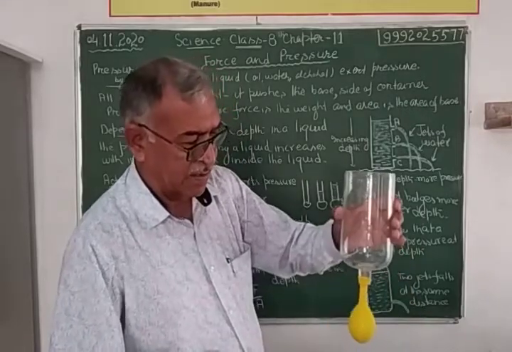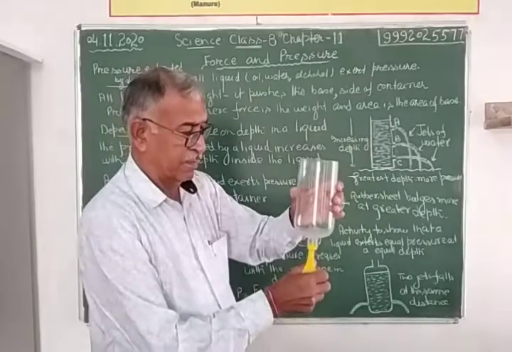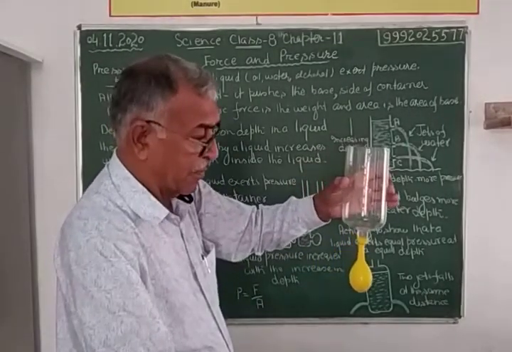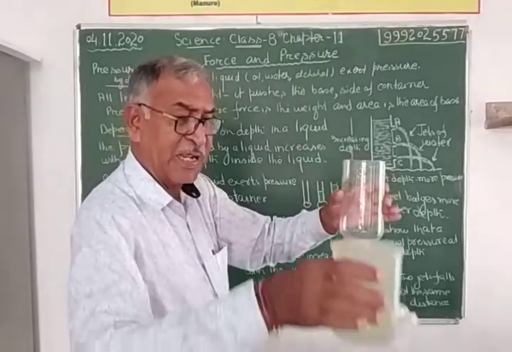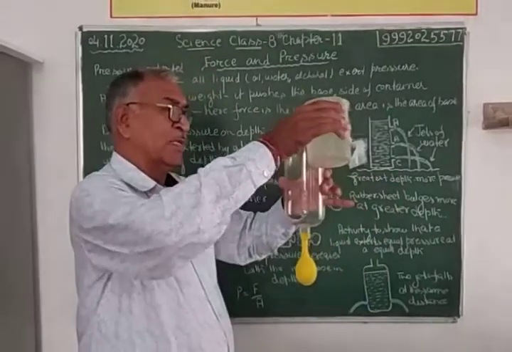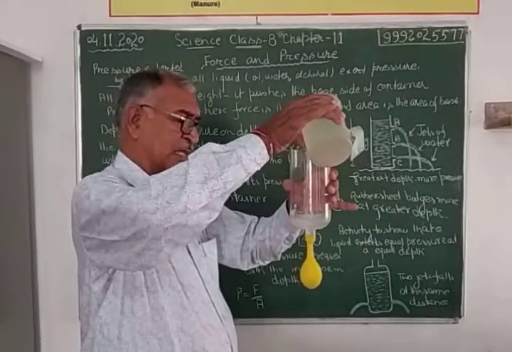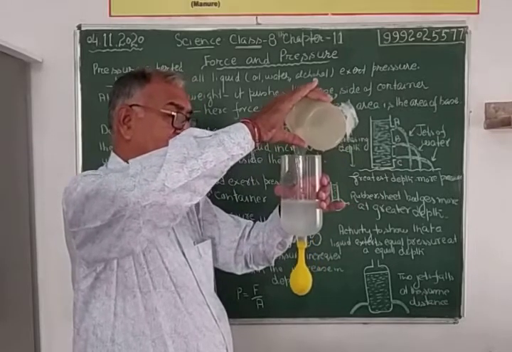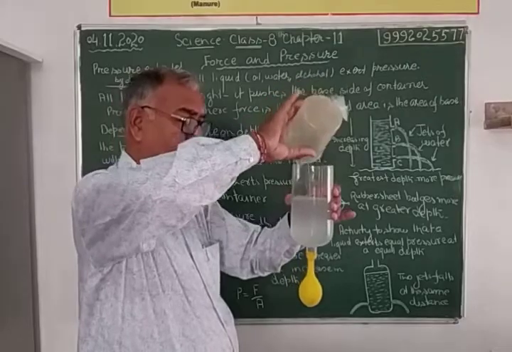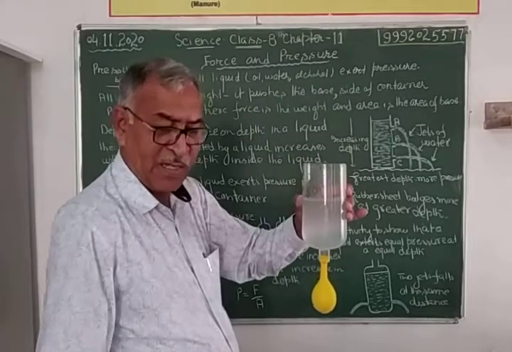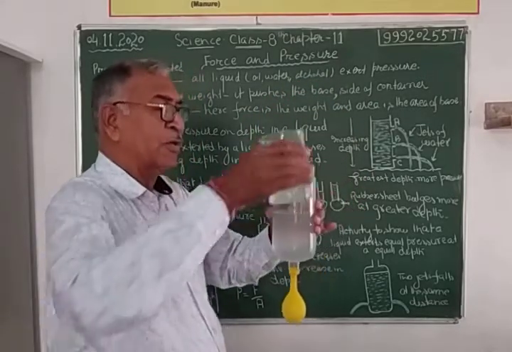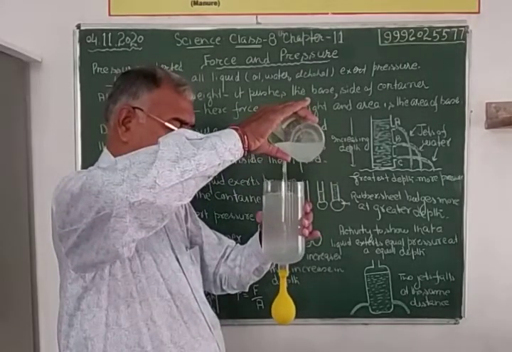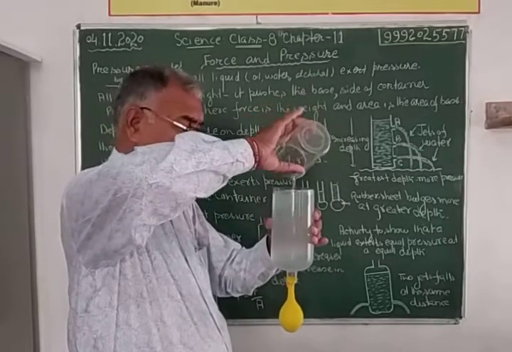See, the inflated balloon has decreased in size. You will see now slowly the size of the balloon increases with the increase in the depth of the water or the height of the water in the jar, which shows that it is exerting higher and higher pressure.